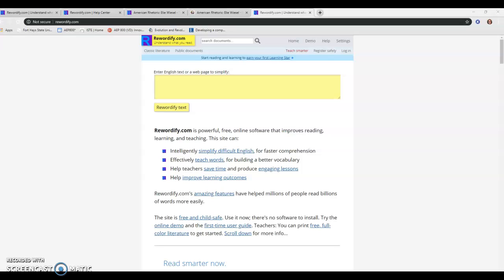I do like to teach texts that are outside of news articles quite frequently. An example of this is Elie Wiesel's speech, The Perils of Indifference. But it's often challenging for some of my students to read that speech.